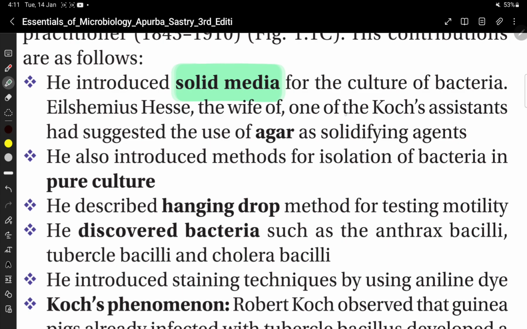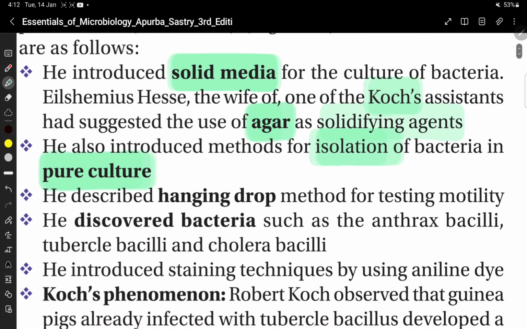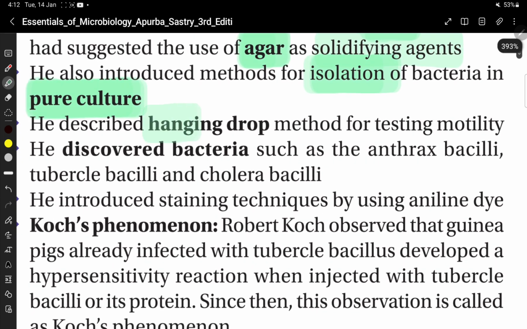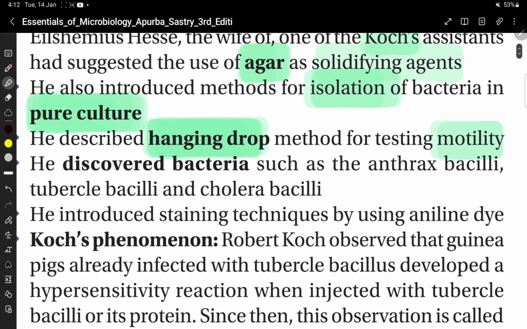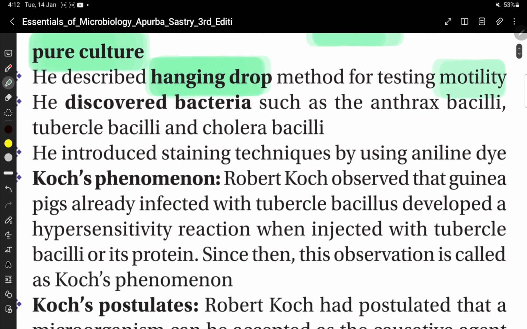Fanny Hesse, the wife of one of Koch's assistants, had suggested the use of agar as a solidifying agent. He also introduced methods for isolation of bacteria in pure culture. He described the hanging drop method for testing motility. So he introduced solid media, described the hanging drop method, and also introduced methods for isolation of bacteria in pure culture.